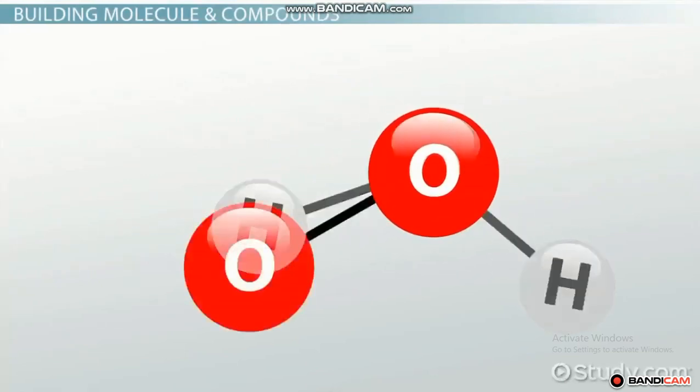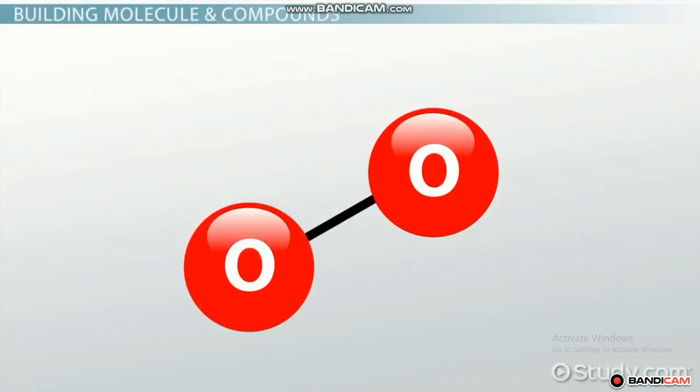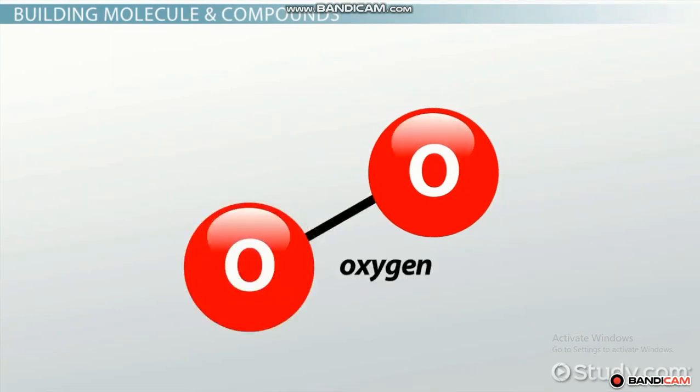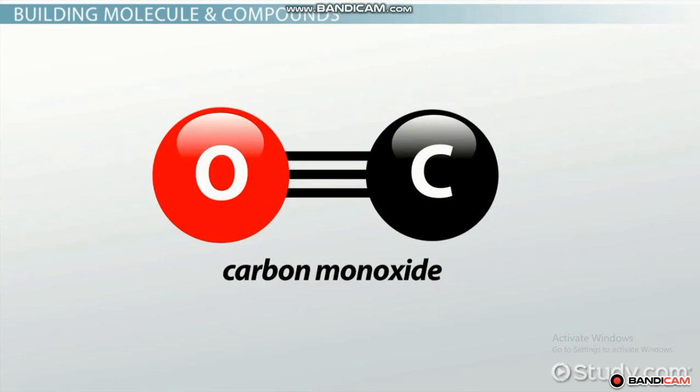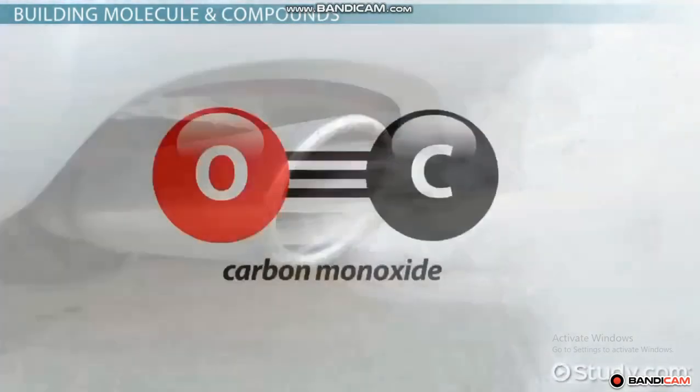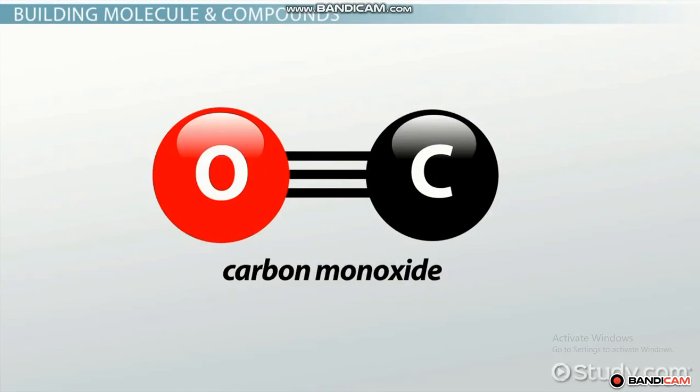Molecules can be made up of atoms from only one type of element or have atoms from more than one type of element. For example, an oxygen molecule, O2, is formed with atoms from only one type of element, oxygen. A carbon monoxide molecule, CO, the poisonous gas emitted from the tailpipe of your car, is made from two different elements bonded together, carbon and oxygen.